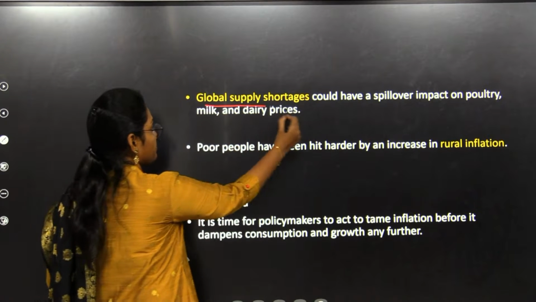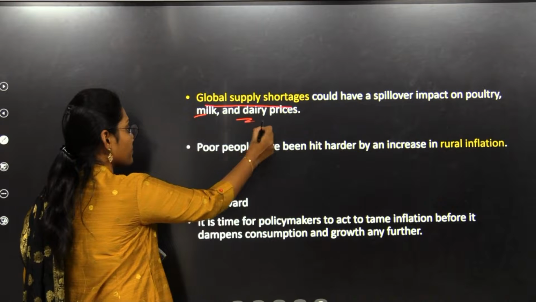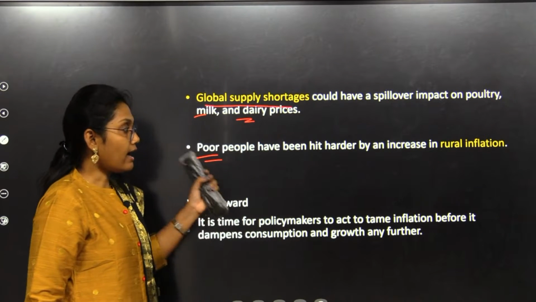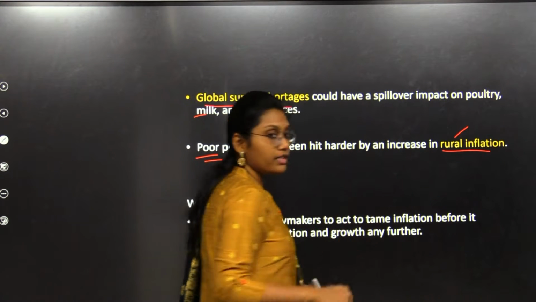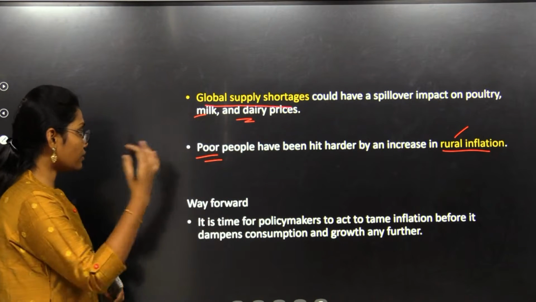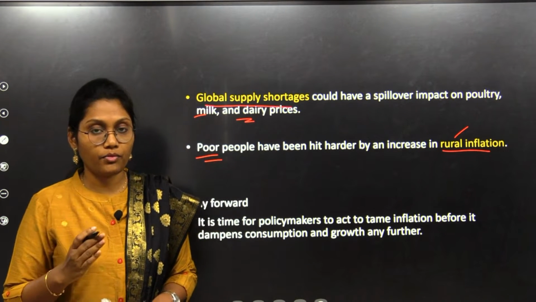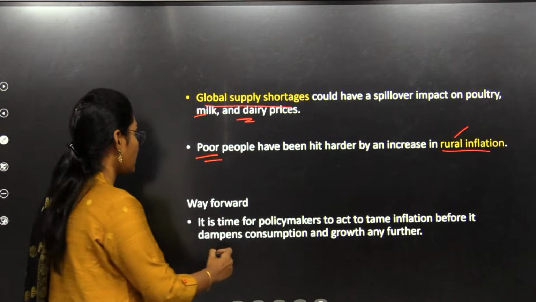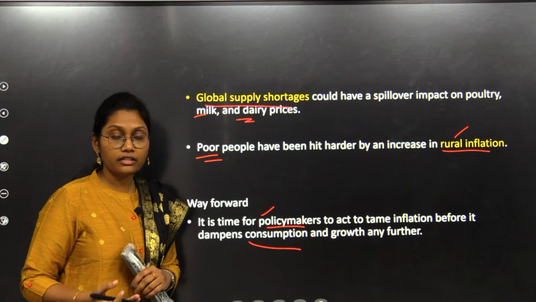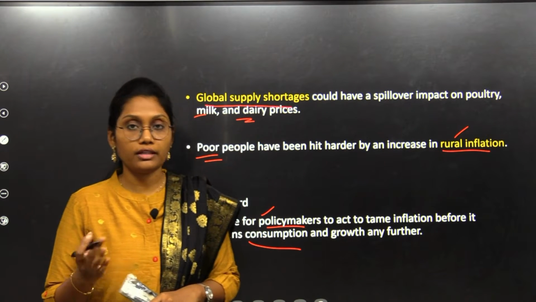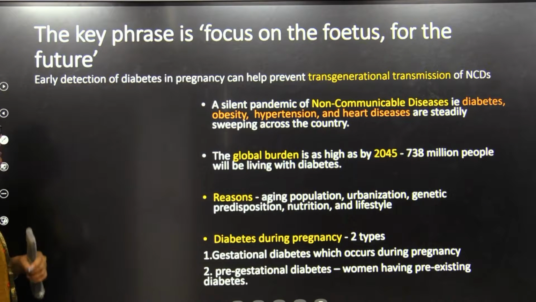supply shortages. There are global supply shortages in the milk and dairy products. Poor people also hit harder with the rural inflation. There is hike in the rural inflation as well. Because of all of these reasons, the inflation was raised alarmingly high. The best way forward for this is that the consumption would be deferred by taking some steps by the policy makers. Clear? Moving forward, let's see the next news article.